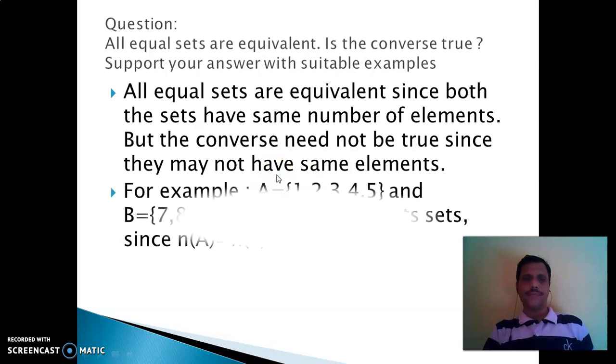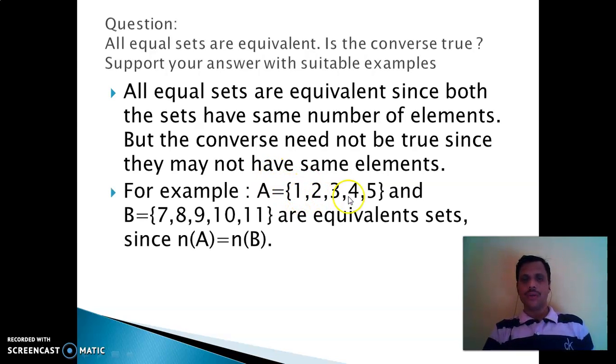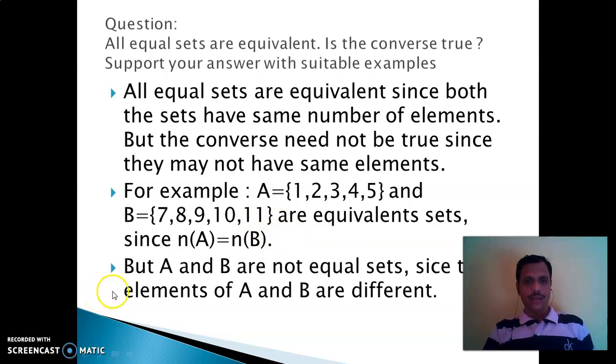Take one example. A = {1, 2, 3, 4, 5} and B = {7, 8, 9, 10, 11}. We observe that these two sets are not equal, but they are equivalent sets because the number of elements of A is 5 and the number of elements of B is also 5. That means A and B are not equal sets since the elements of A and B are different.